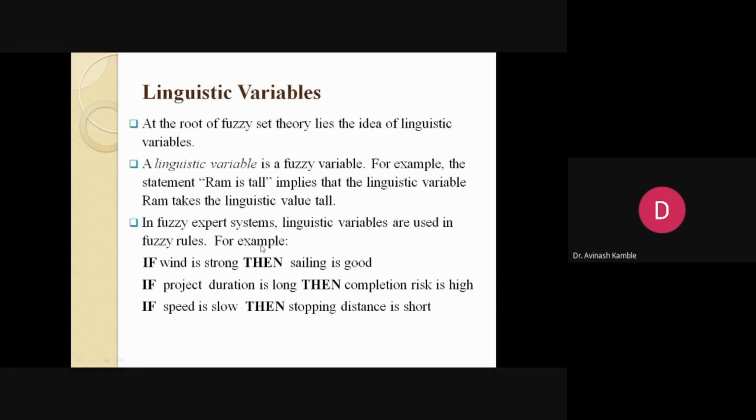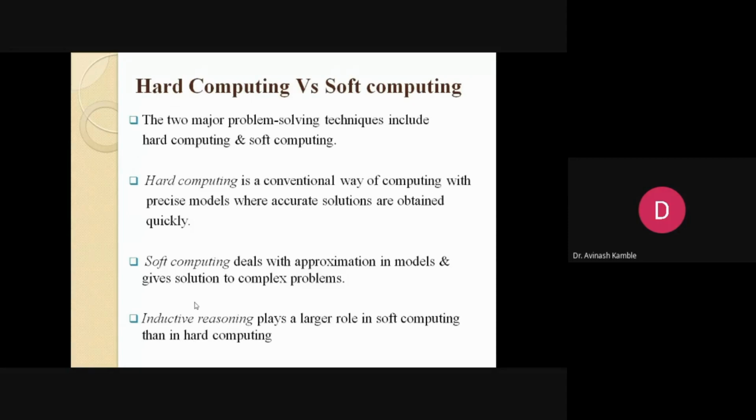For example, in a fuzzy expert system, linguistic variables are used. If wind is strong, then sailing is good. If project duration is long, then completion risk is high. If speed is slow, then stopping distance is short. Now, as I told you, computing.